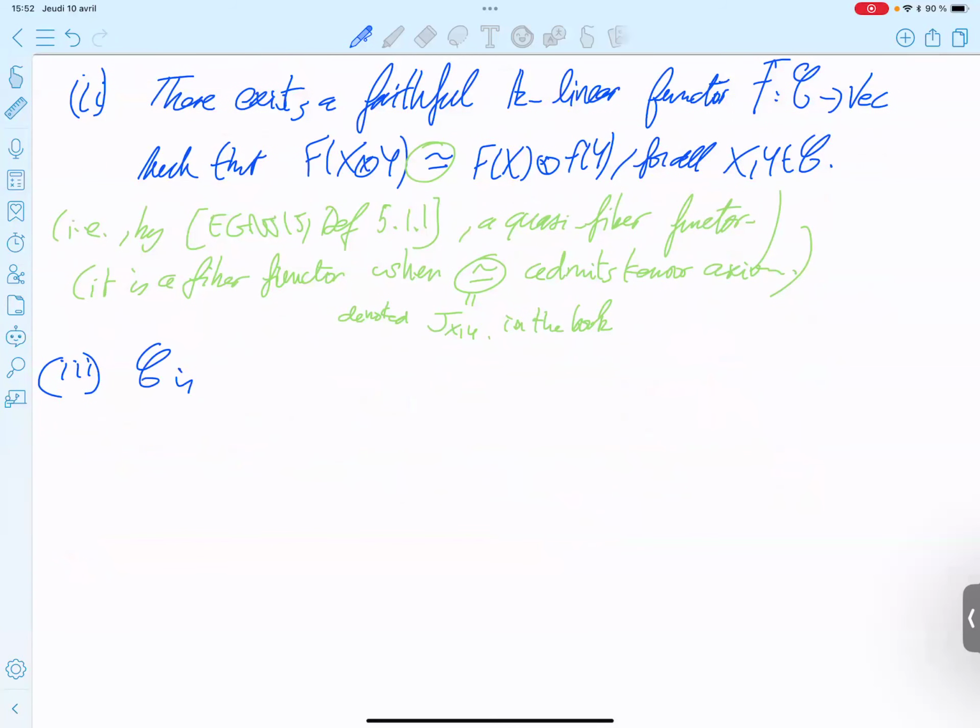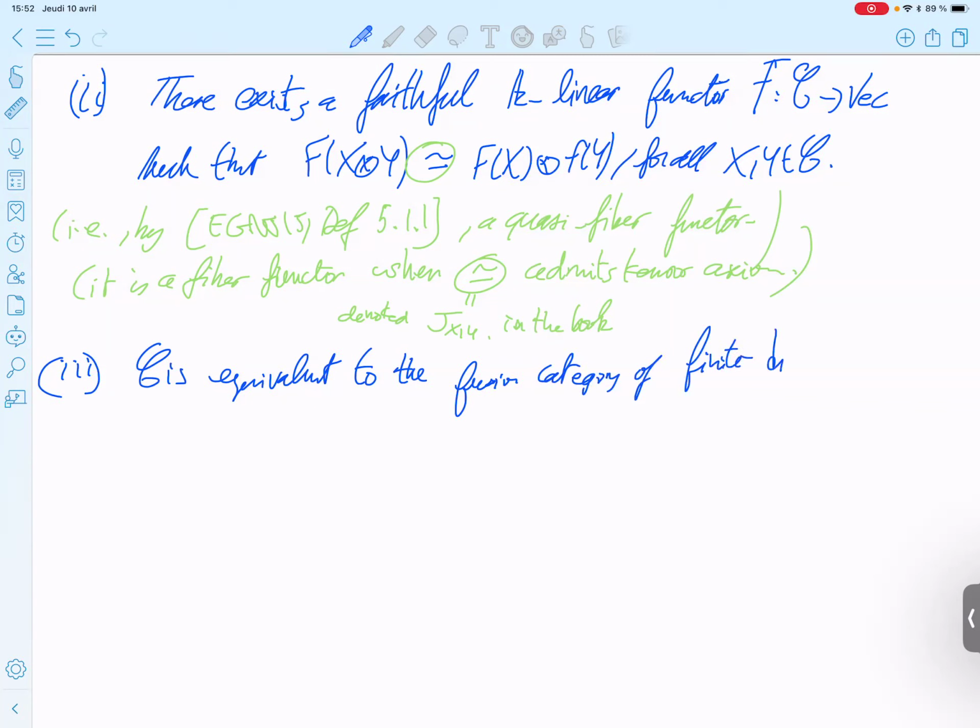So C is equivalent to the representation category of a quasi-Hopf algebra, to the fusion category of finite dimensional representations of a finite dimensional quasi-Hopf algebra.